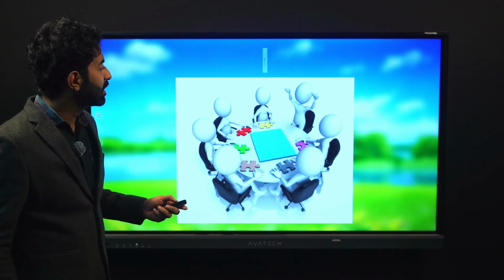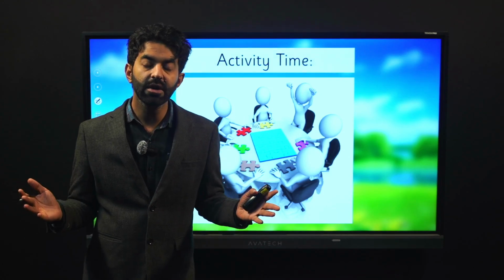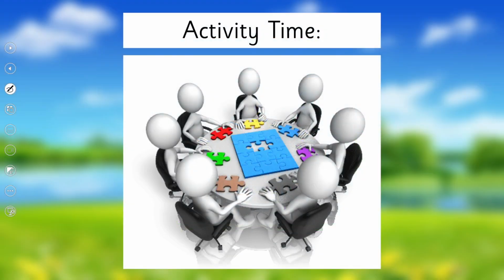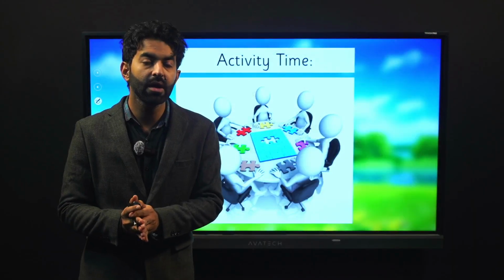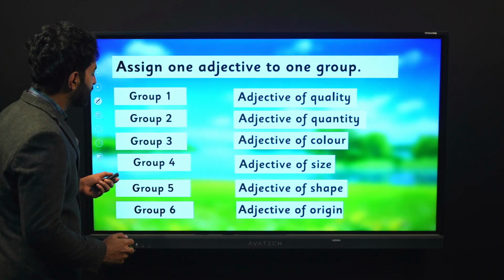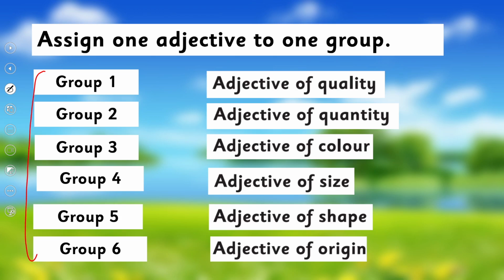Now students, it's time for your activity. I would request the teacher to divide you in different groups for this activity. We will have 6 groups in total. Group number 1 will be assigned adjective of quality. Group number 2 will be assigned adjective of quantity. Group number 3 will be assigned adjective of color. 4, adjective of size. 5, adjective of shape. And finally, group 6 is assigned adjective of origin.